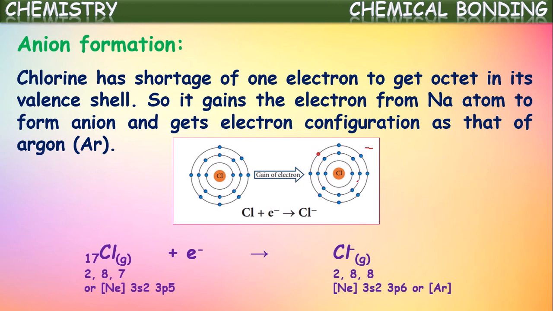Equationally you can represent it like this: chlorine gains one electron and converts into chloride ion, Cl minus ion. Here, if you observe the configuration, initially it is 2,8,7, but after gaining one electron it became 2,8,8, which is the stable electronic configuration of argon.